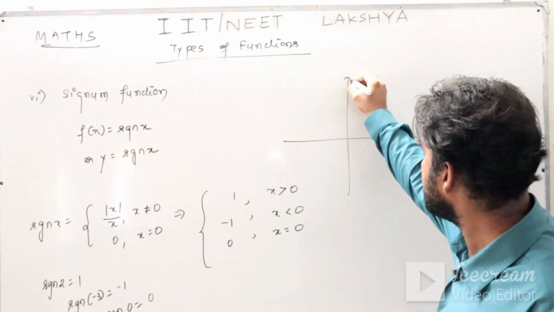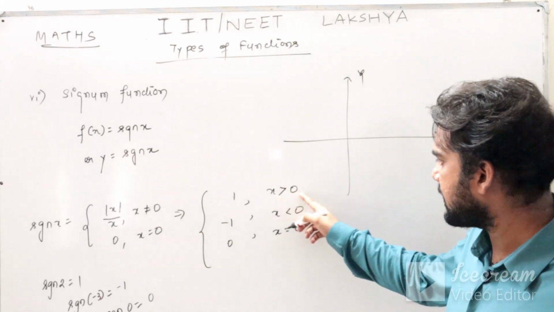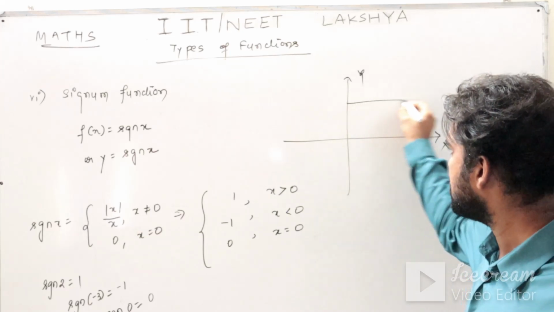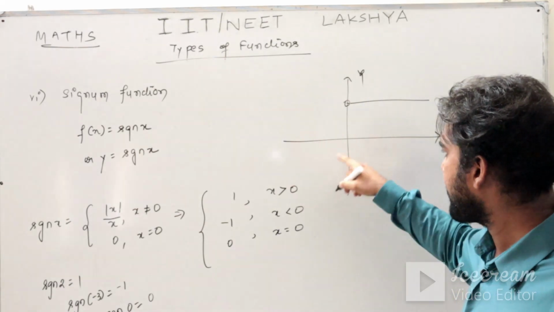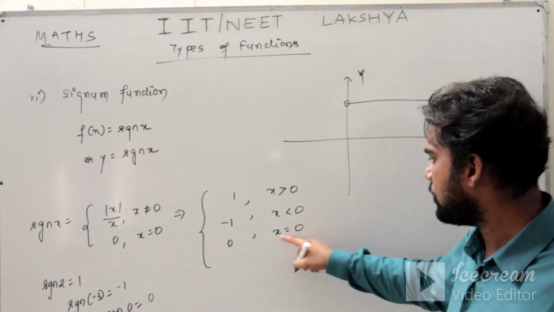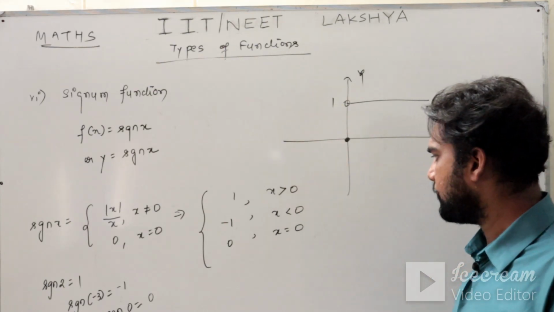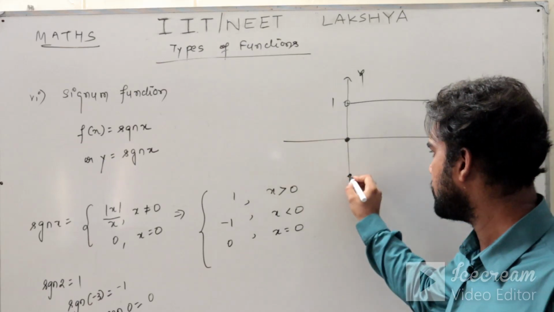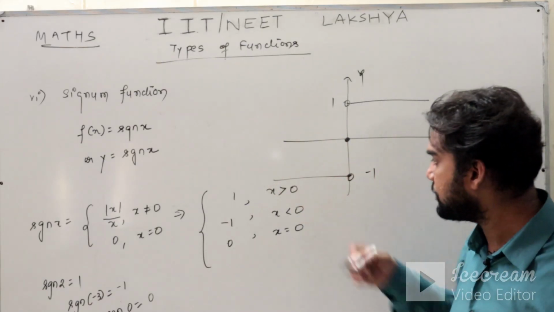This is your x-axis. This is your y-axis. Now if x is greater than 0, the output is how much? 1. So for all the x greater than 0, the output is how much? 1. I have to put a hole here, because for x equals 0, the output is how much? 0. This is your 1. And for x less than 0, the output is how much? -1. Again I have to put a hole here. I hope this graph is clear to you.